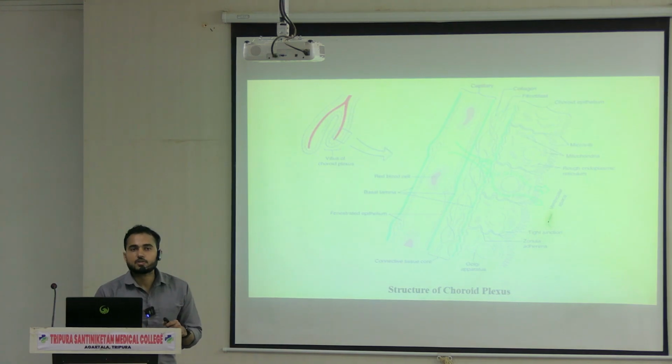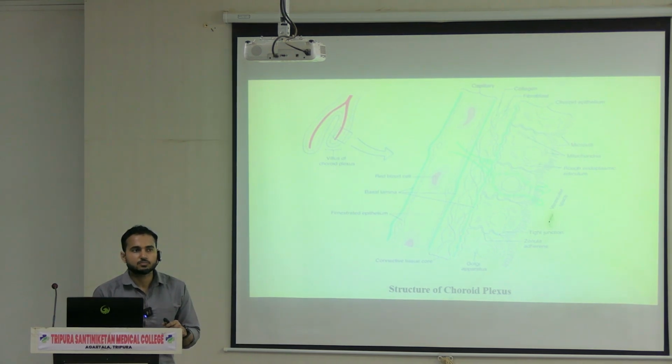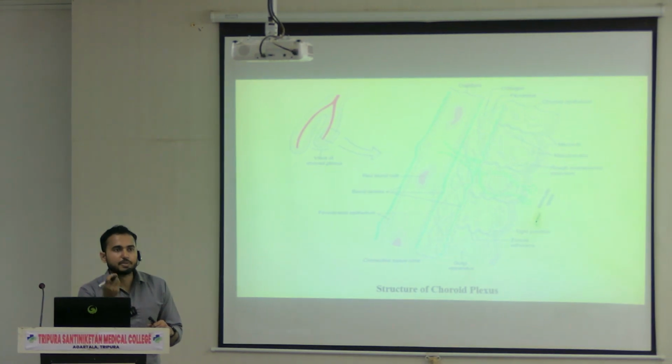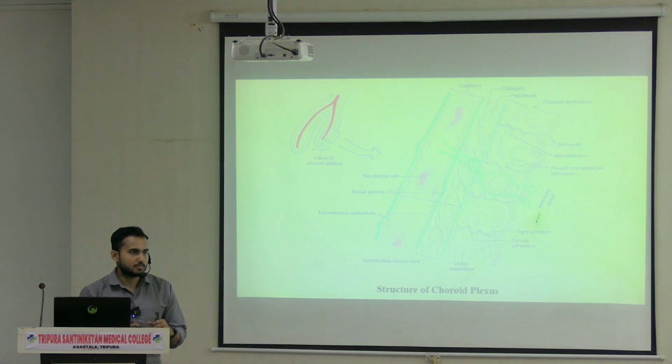Now in this case, why is it important? Any idea why the blood CSF barrier is important? First of all, it will maintain the homeostasis of the brain and it prevents neurotoxicity. Suppose you are taking some pills, some drugs or some other materials which may be harmful for the nervous system. Unless and until it crosses this barrier, it can't reach the nervous system. So neurotoxicity is prevented and the homeostasis of the brain is also maintained. That's why the blood CSF barrier is very important.